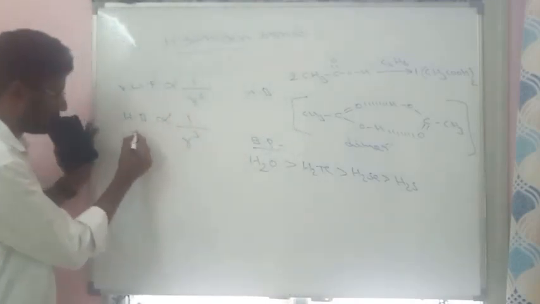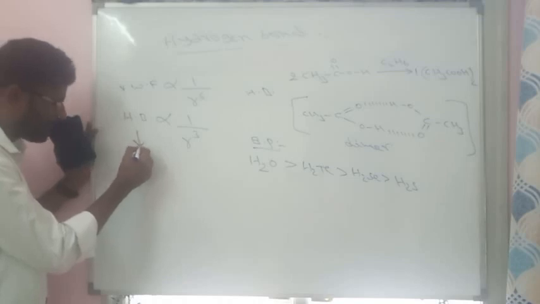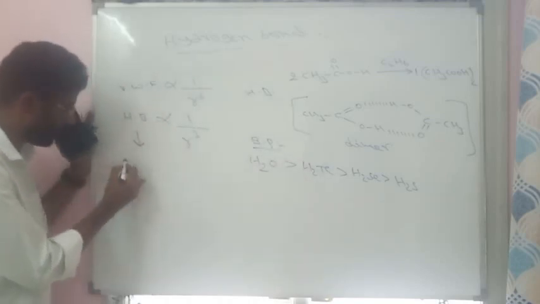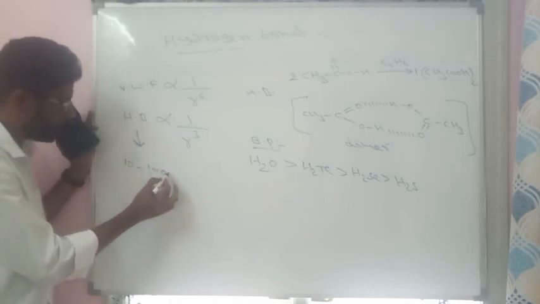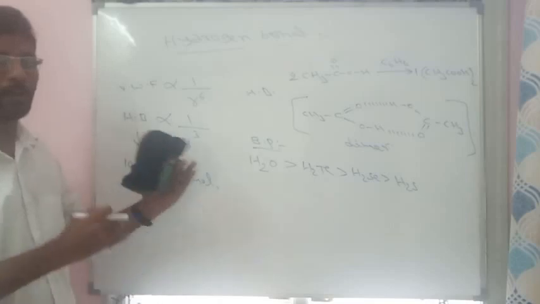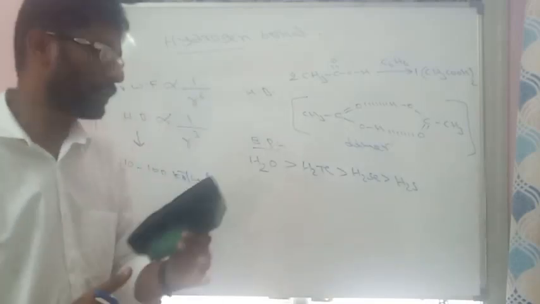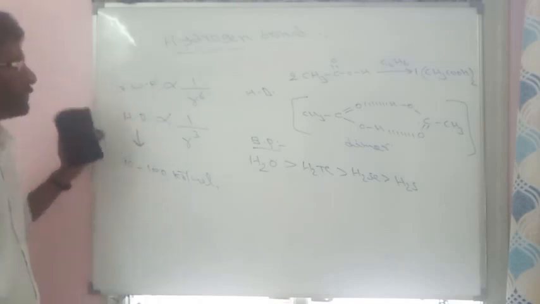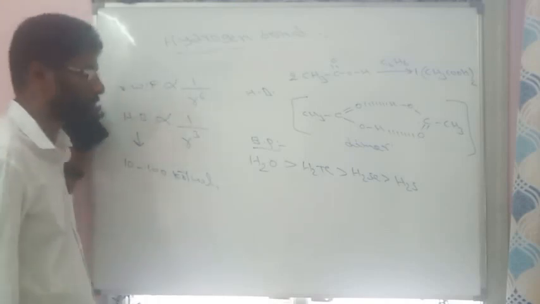At the same time, the hydrogen bond is a strong bond when compared with van der Waals interactions. It releases nearly 10 to 100 kilojoules of energy per mole. Wherever hydrogen bonds exist, the energy released must be 10 to 100 kilojoules per mole. This is about hydrogen bond.